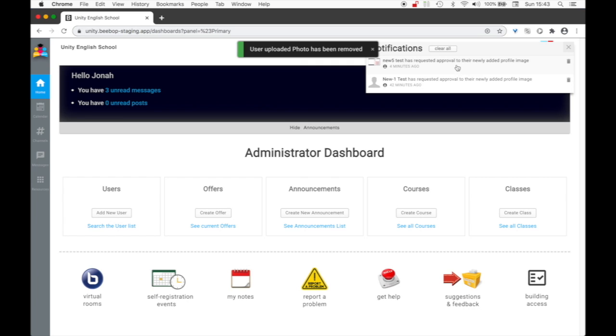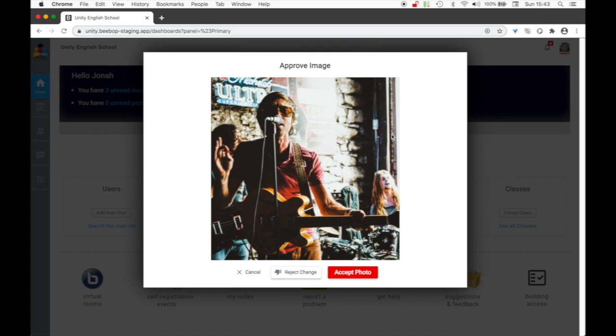Finally, I can take a look at this one and see this is a good example of the kind of pictures you may get submitted. It's a guy in his band, it's a lovely picture, but I don't even know which one of the 3 it is, and if it was the main one, I can't really see his face too well, and this is going to be completely useless when you see it in the size of a small thumbnail. So this is another one that is good to reject.